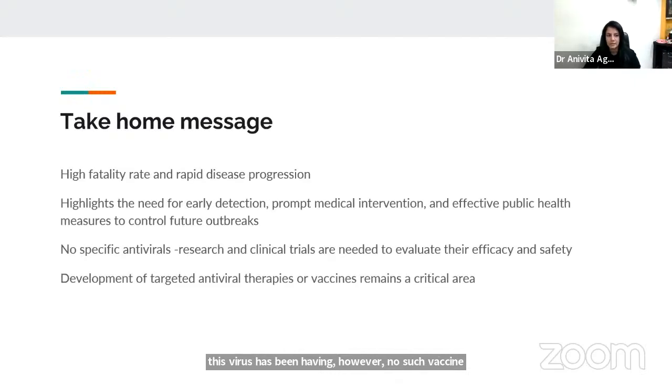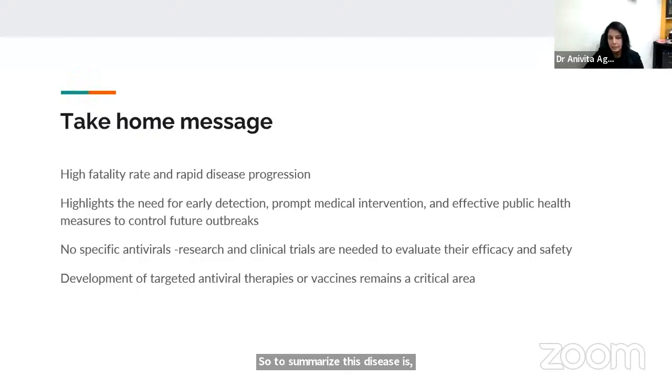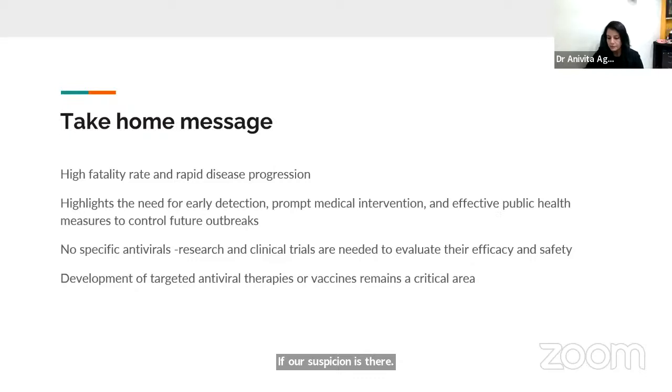So, to summarize, this is a very high-fatality and very rapidly progressing disease. This highlights that we all need to have a high index of suspicion, and formulate methods where, if our suspicion is there, effective early detection strategies and a nearby center where we can actually send samples should be available.